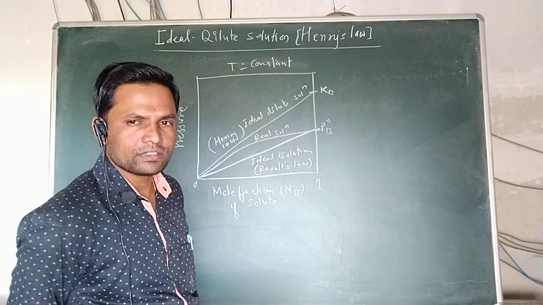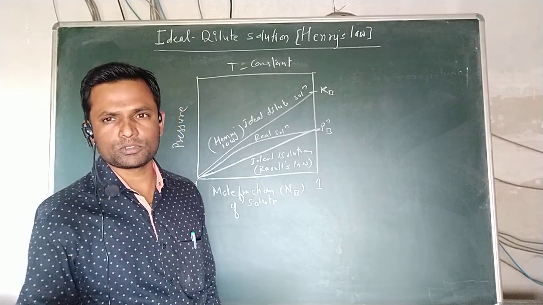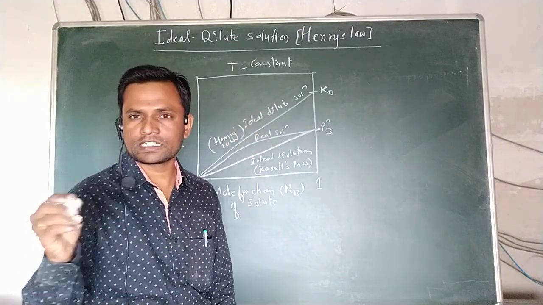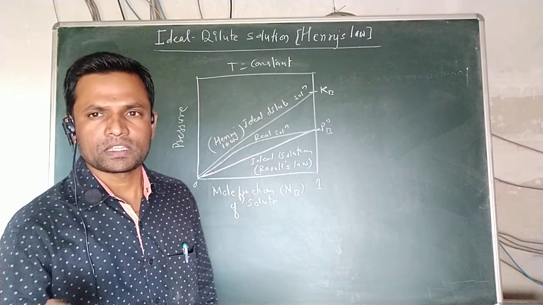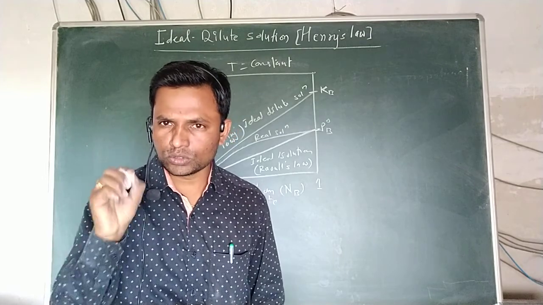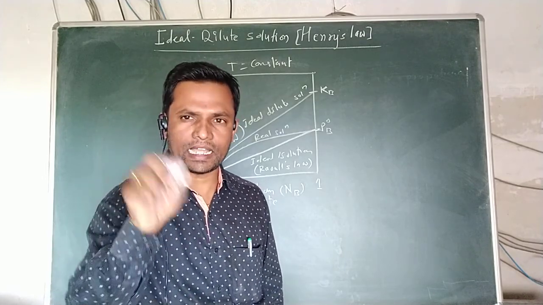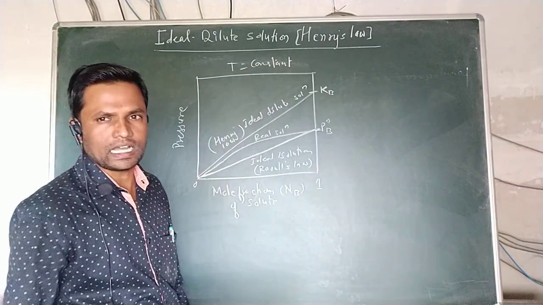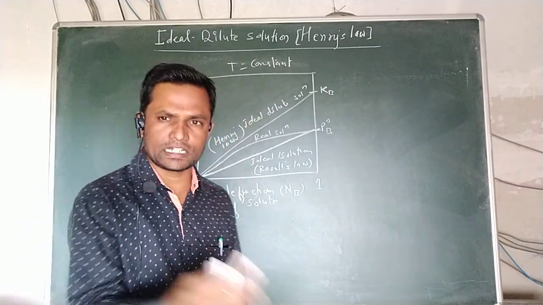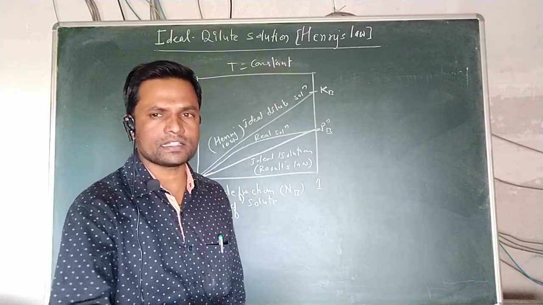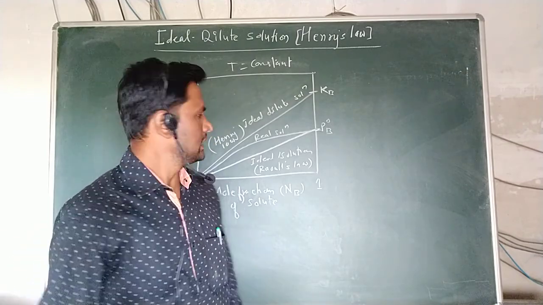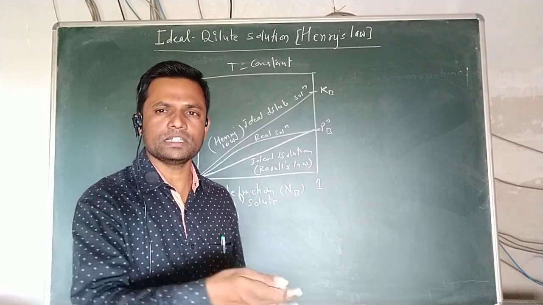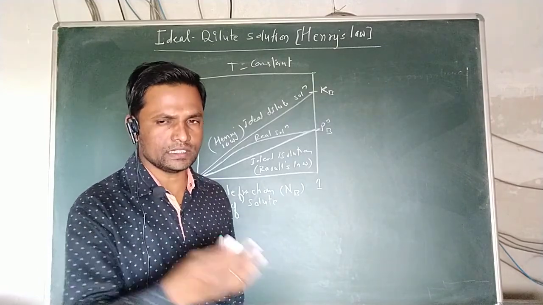Raoult's law gives the vapor pressure of the solvent present in the solution, but the ideal dilute solution is related to Henry's law, where the vapor pressure of the solute is completely explained. Real solutions deviate from both Henry's and Raoult's laws, because in ideal solutions the interactions are similar to those in the individual components of solute and solvent.